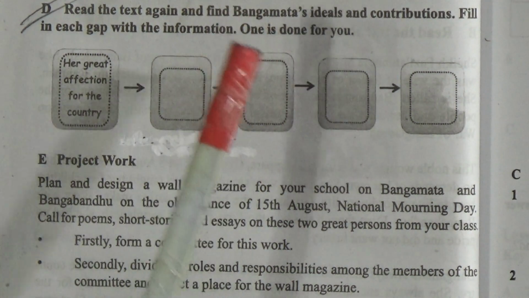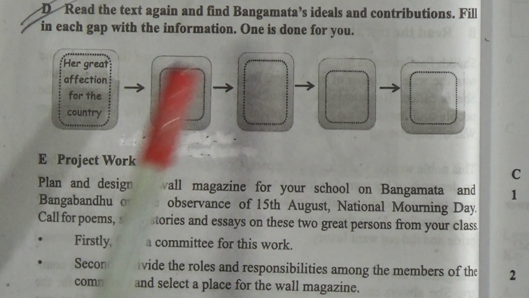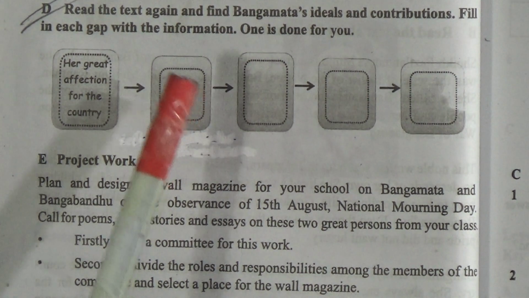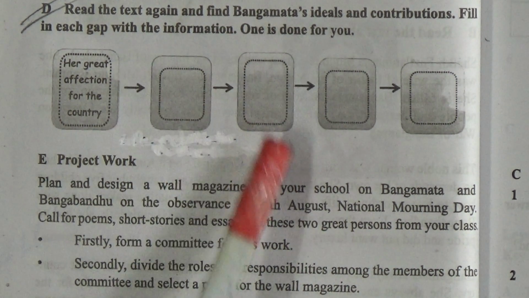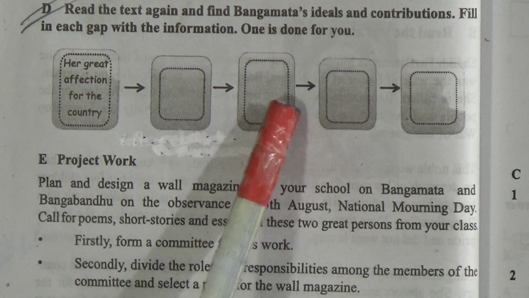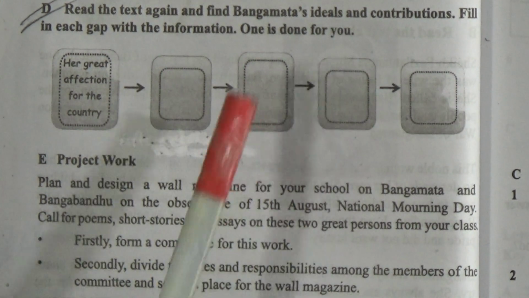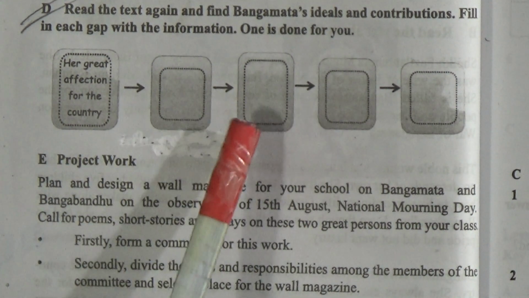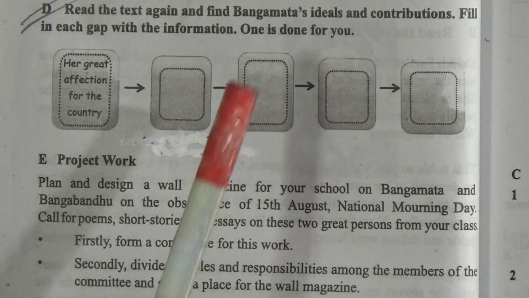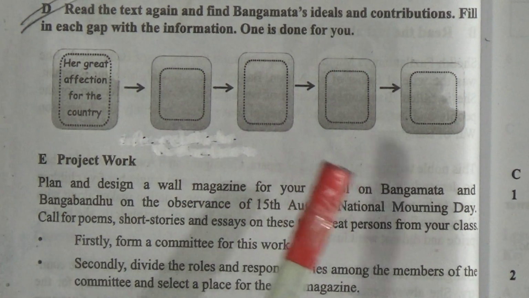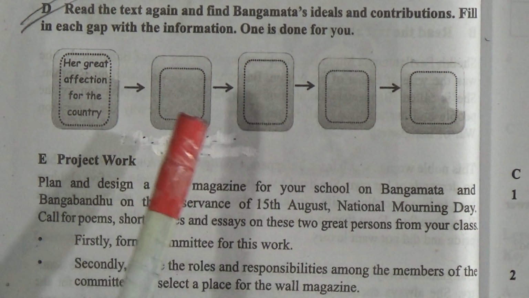She was the wife of father of the nation, Bangabandhu Sheikh Mujibur Rahman, and she was born in Tungipara, Gopalganj on 8th August 1930. She lived a very simple life and she was the first lady of Bangladesh, but she had no pride and did not want luxury. She loved the country and her people very much.